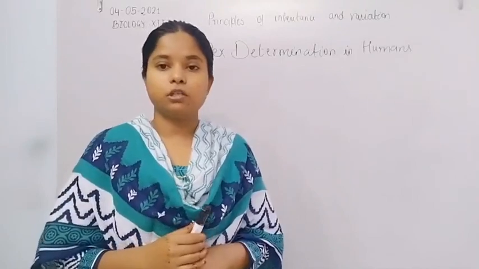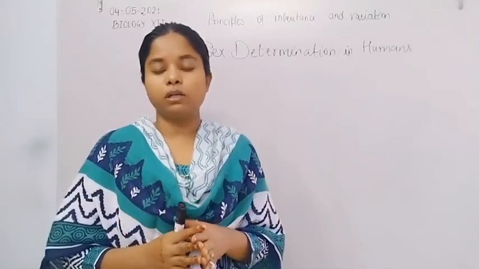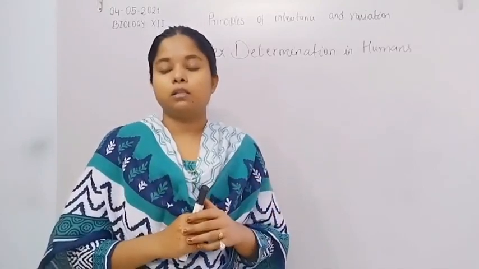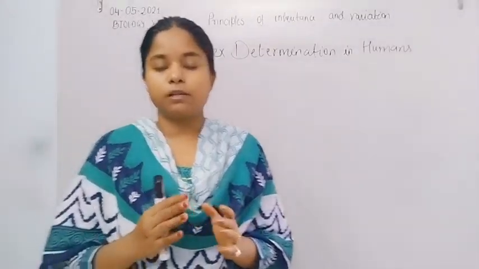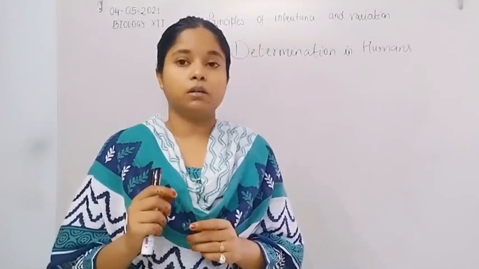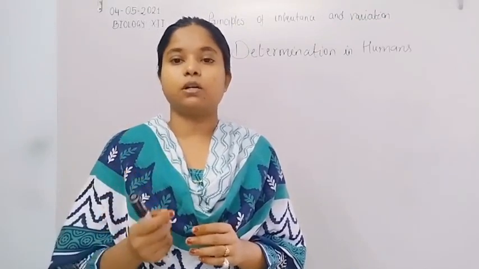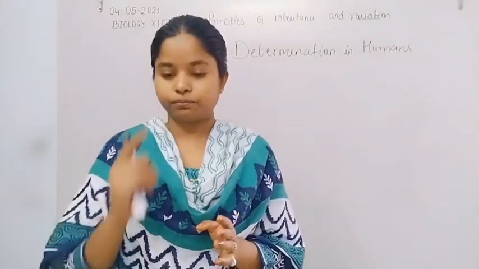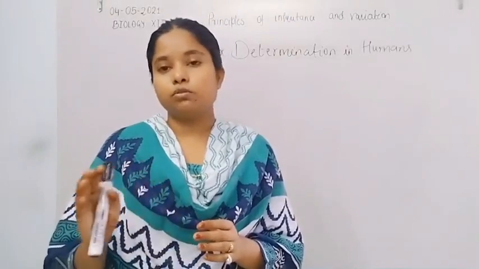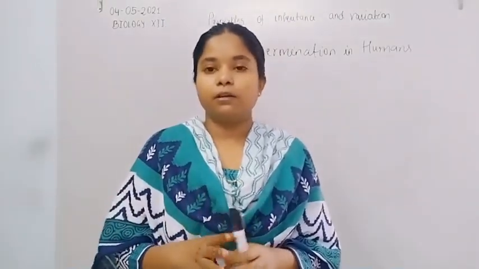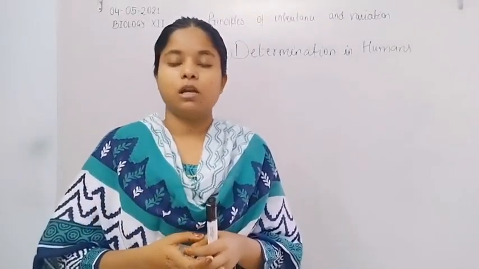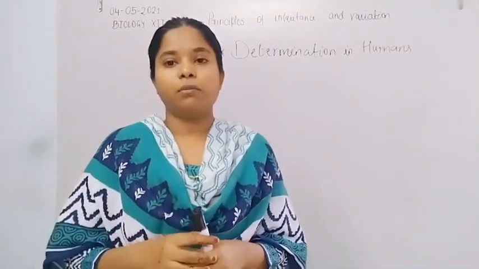In the F1 generation he observed that all plants were tall, and when he did self-pollination of the F1 individuals, he observed in the F2 generation a phenotypic ratio of 3:1 and a genotypic ratio of 1:2:1. According to the result obtained by the monohybrid cross, he gave the law of dominance and the law of segregation.